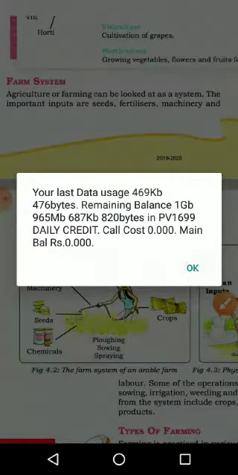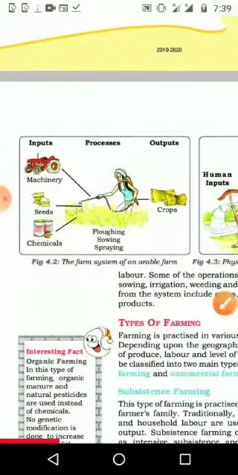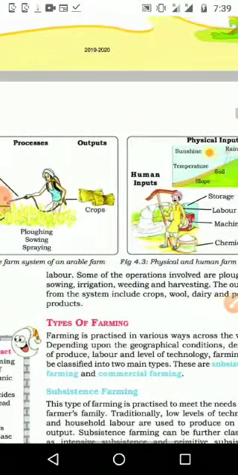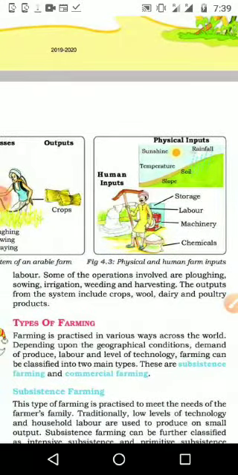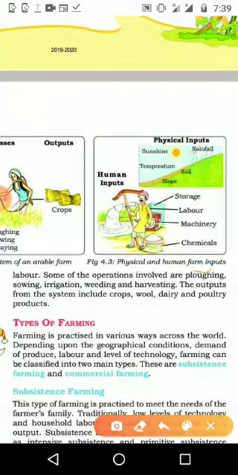You will study this topic again in 9th standard, in economics as well as in geography. Okay, some of the operations involved are plowing, sowing, irrigation, weeding, harvesting. Those are the operations, when we speak in the form of computer language, we can see some of the operations we are doing as processing. Then outputs are the crops and wool, dairy, poultry products, etc. These are the outputs. So we can see the input, processing and output.